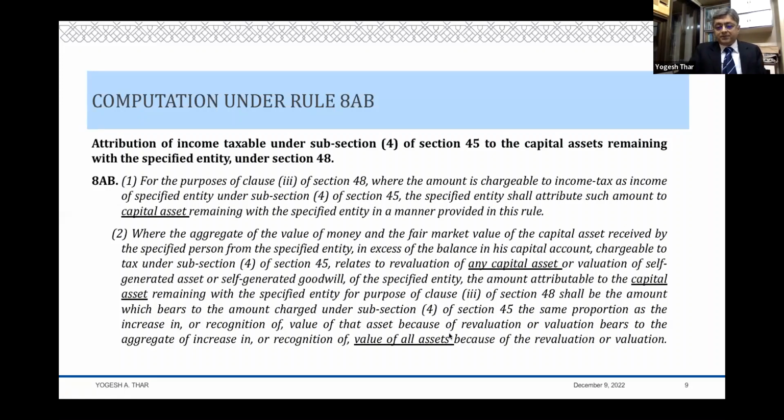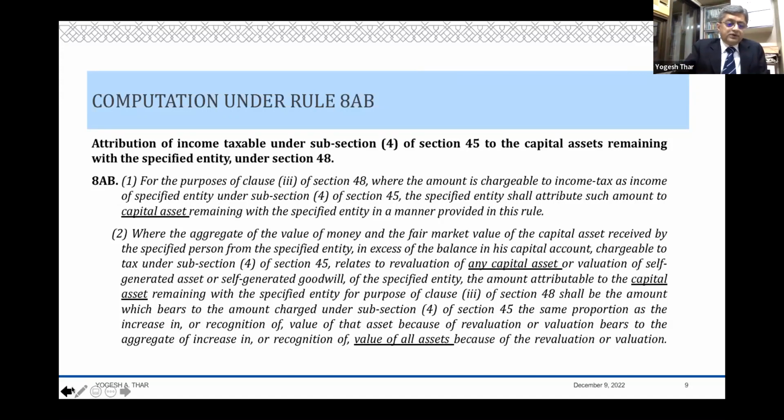Please understand this proportion. So the amount of capital gain under 45(4) in our illustration, 600, in the same proportion as the increase in the valuation of capital assets or goodwill, but the denominator is the value of all assets.